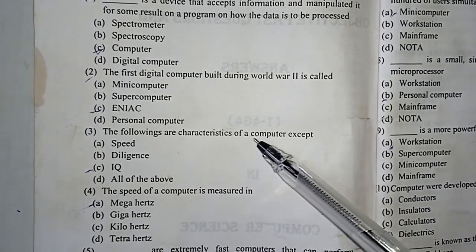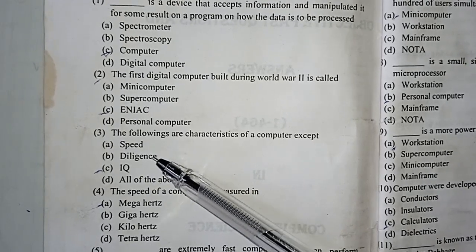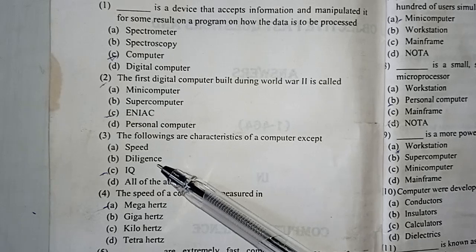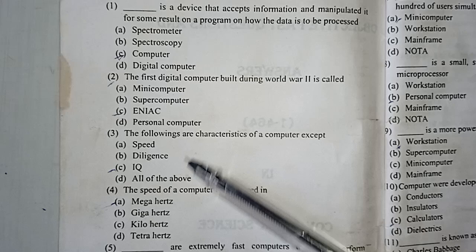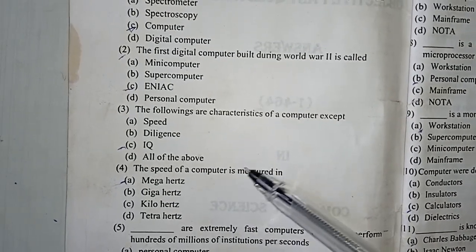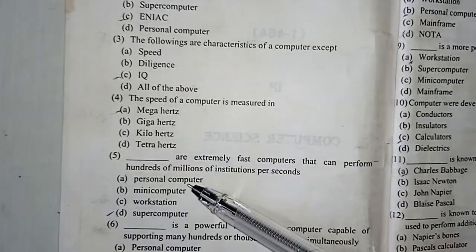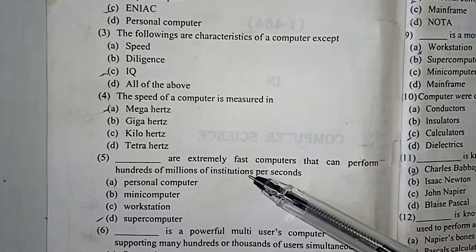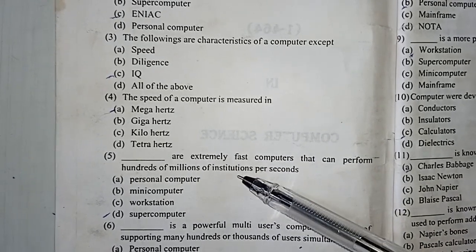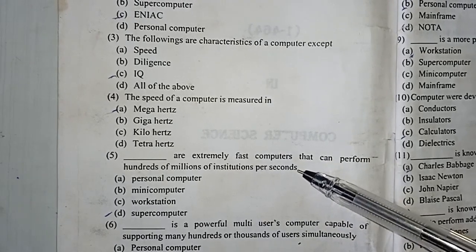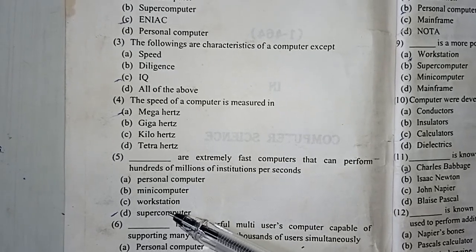The following are characteristics of a computer except IQ, intelligence quotient. Computer has speed, it has diligence, like it doesn't get tired. So it's not all of the above. IQ. The speed of a computer is measured in megahertz. Megahertz is frequency. Dash are extremely fast computers that can perform hundreds of millions of instructions per second. So the answer is supercomputer.